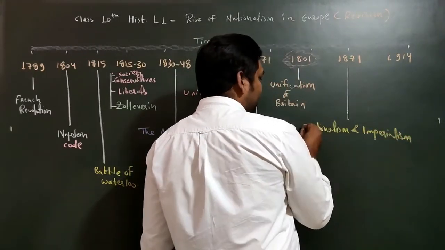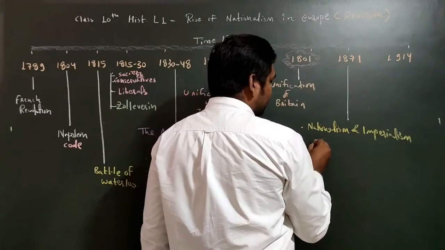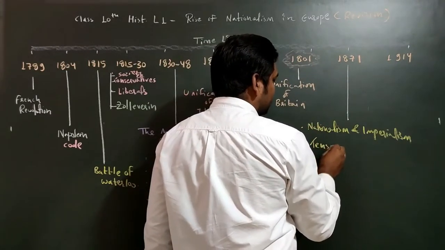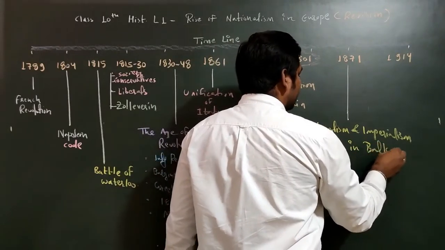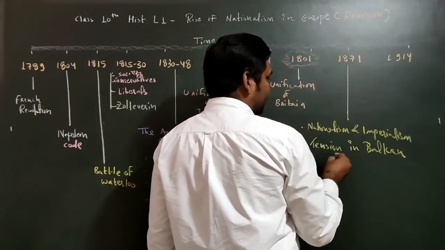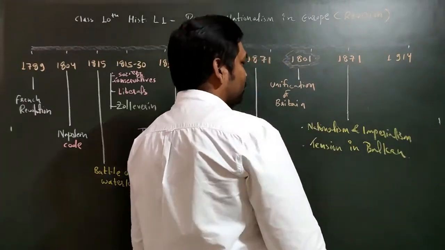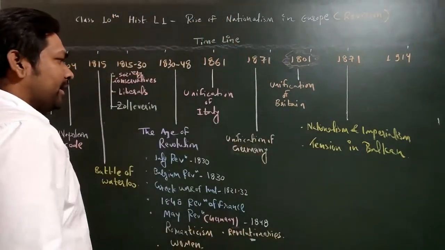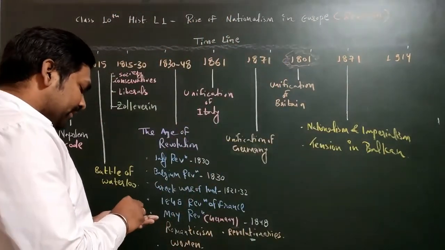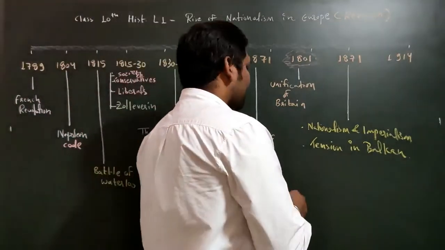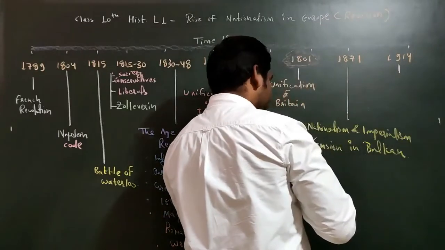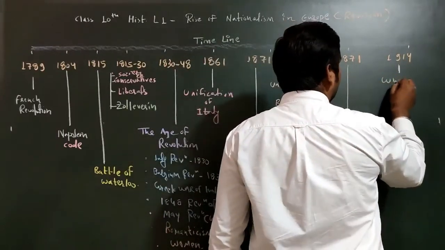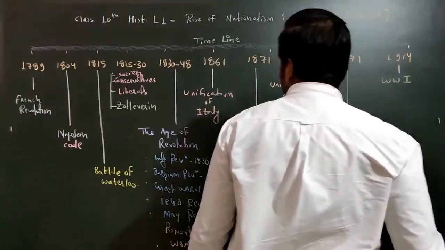Imperialism, and we will also discuss tension in the Balkan region. So these two things we will discuss here, and at last, ultimately, we will discuss the last very important final part, that is, you all know, World War I. So World War I we will see in this last part.